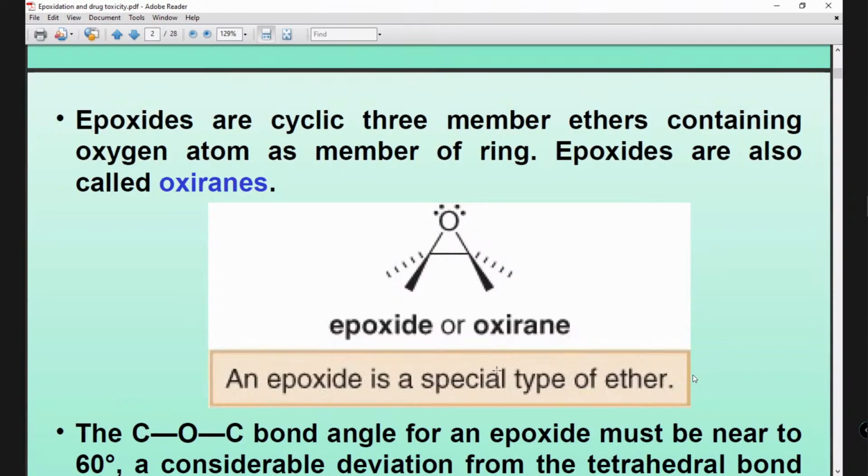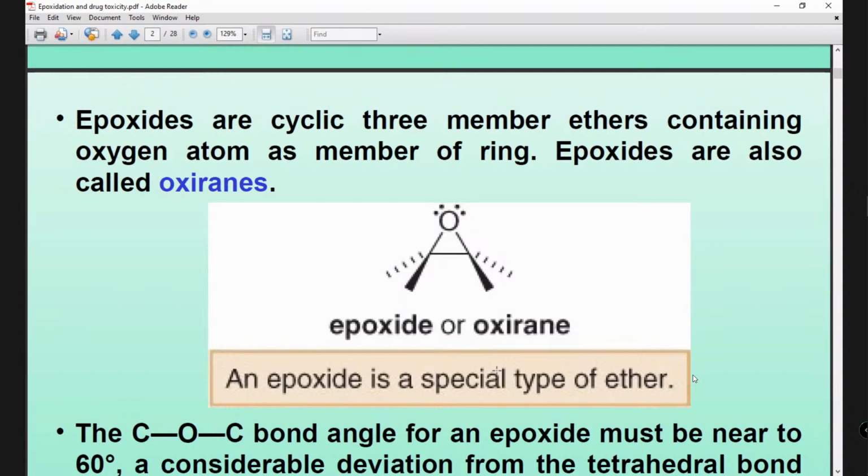Many molecules like protein and lipid, and many other molecules in our body, have unsaturation, meaning a carbon-carbon double bond, carbon-nitrogen double bond, or carbon-oxygen double bond, etc. So mainly epoxide forms at a carbon-carbon double bond.